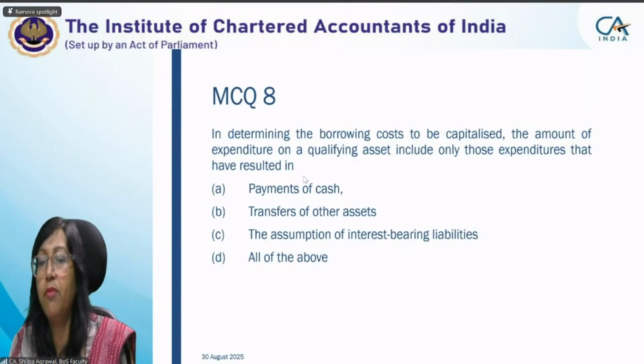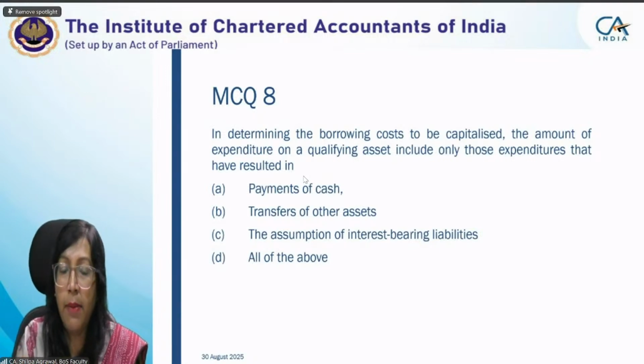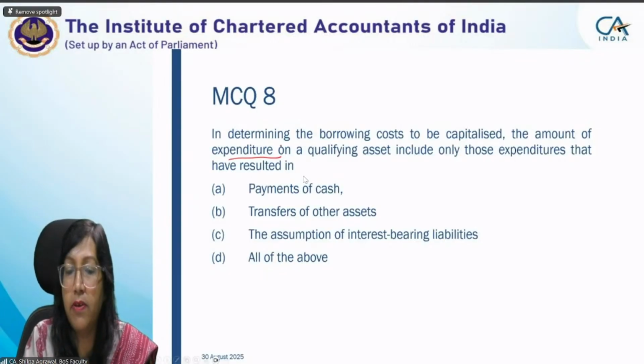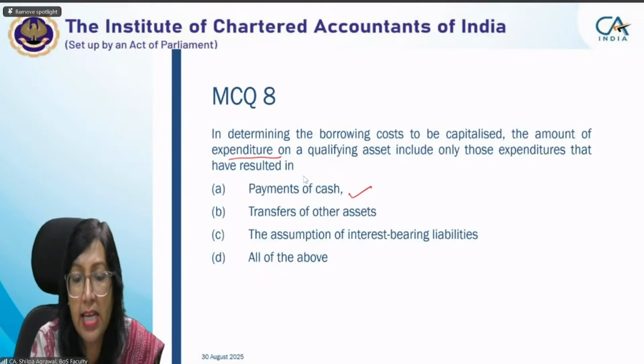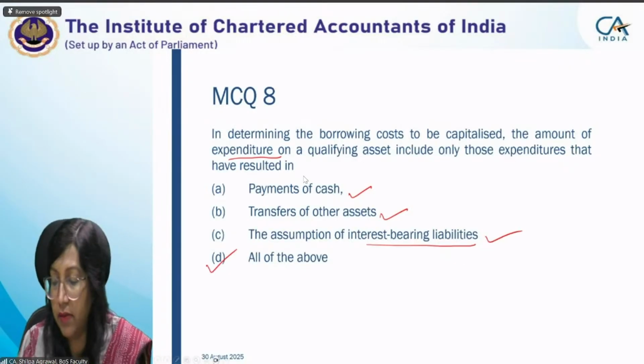Good. This time most of the students have replied correctly. Very good. All of the above. Here I am talking about expenditure and not the amount of borrowing cost. So expenditure includes payment of cash, transfer of other assets, and assumption of interest-bearing liabilities. All is included. Therefore, your answer will be all of the above.